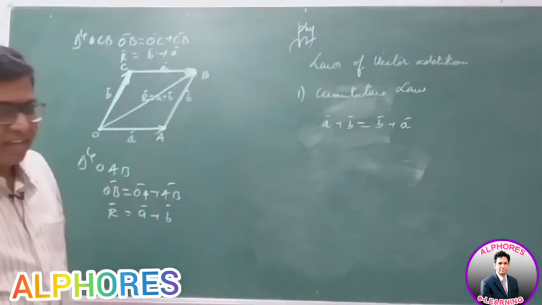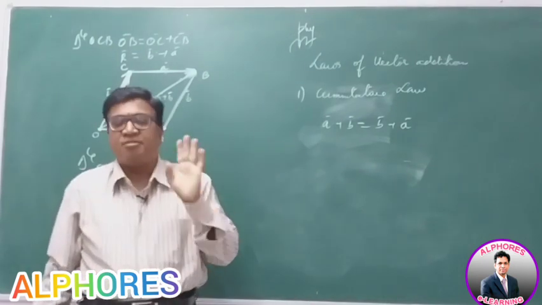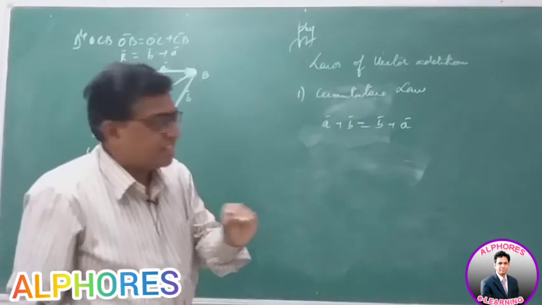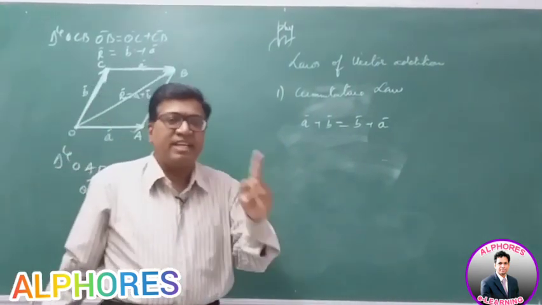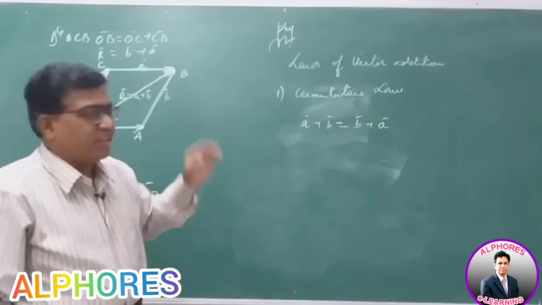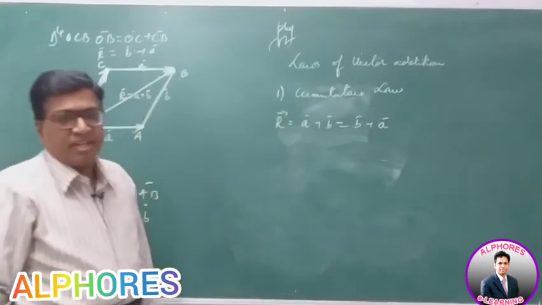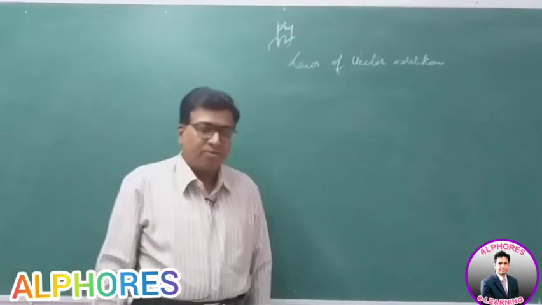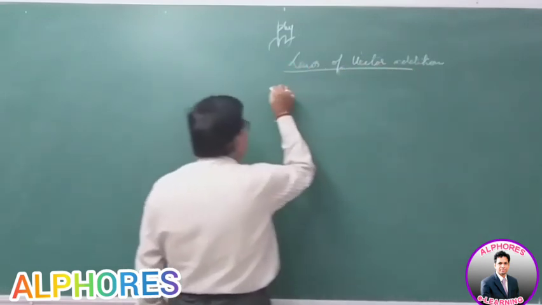So for all vectors, whether I add A to B or B to A, the resultant is the same. The minimum qualification of a vector is that it has to obey the commutative law. Whether I add A to B or B to A, the resultant is the same. So R bar is the same R bar, which is equal to A bar plus B bar or B bar plus A bar. Okay, right? Now, the second law of vector addition, the first law being the commutative law.